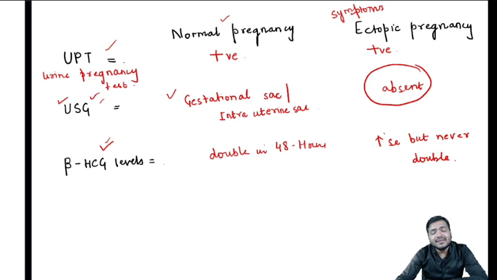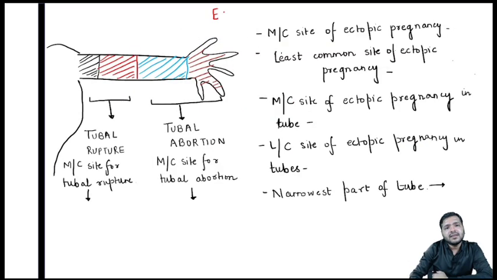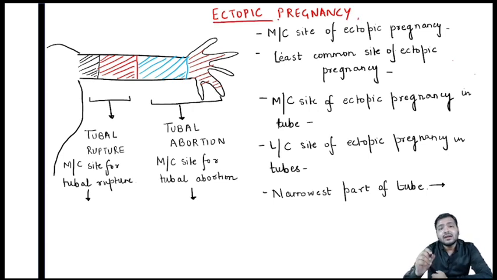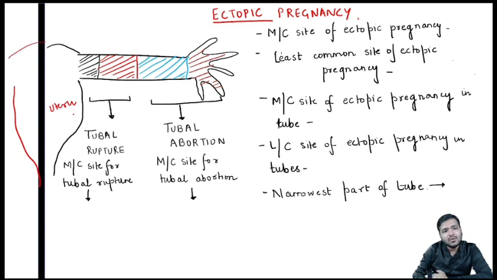Apart from that, let's discuss ectopic pregnancy. See, this pregnancy is basically not occurring inside the uterus. Suppose this is the uterus. We have both sides, I have just drawn only one particular side, one fallopian tube. So normally the pregnancy occurs inside the uterus. And if the pregnancy is not occurring inside the uterus, it is occurring somewhere outside the uterus, that is in the fallopian tube, then it is called ectopic pregnancy.